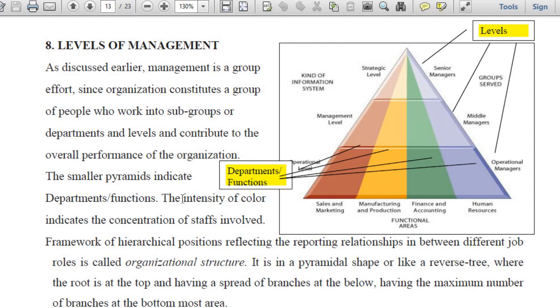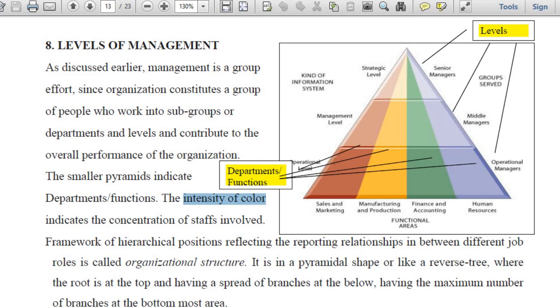Now one thing you may ask, ma'am, what about the color intensity? Here I mentioned the intensity of the color, that means the depth of the color, reflects the concentration of staff involved, the number of people involved. In this particular department, the color is lighter at the top, a little darker in the middle, whereas it is the darkest at the bottom.